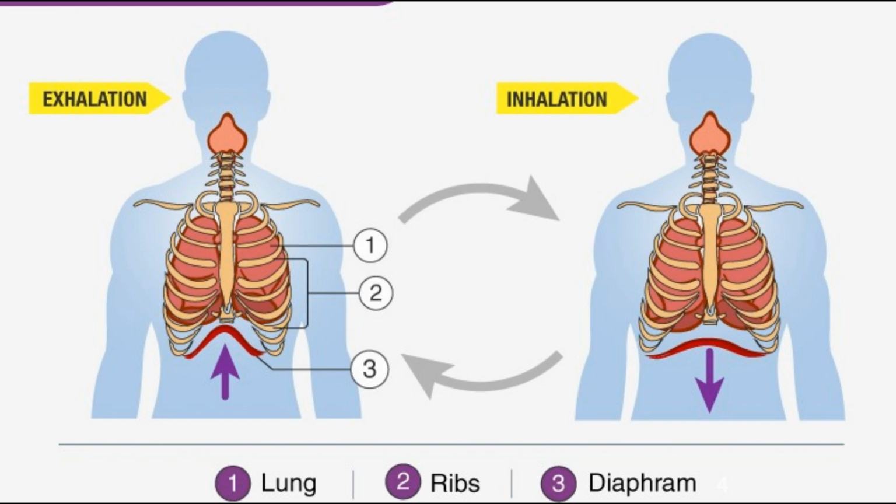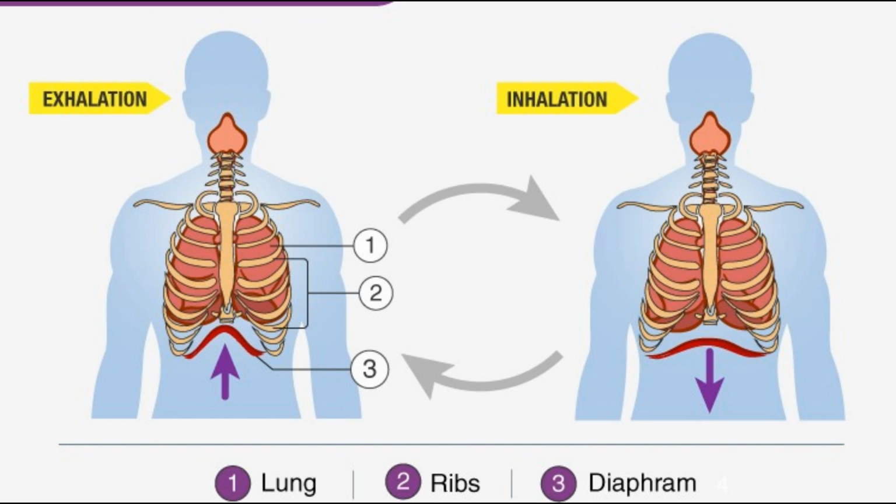Internal respiration or cellular respiration is a biochemical process that involves oxidation of glucose molecules to release energy, along with carbon dioxide and water as byproducts. The number of times we breathe in and breathe out air in a minute is called respiration rate.